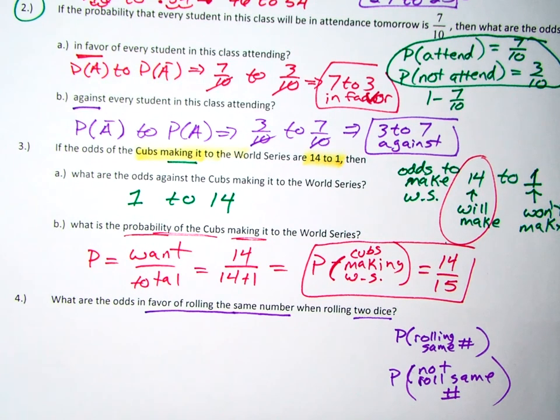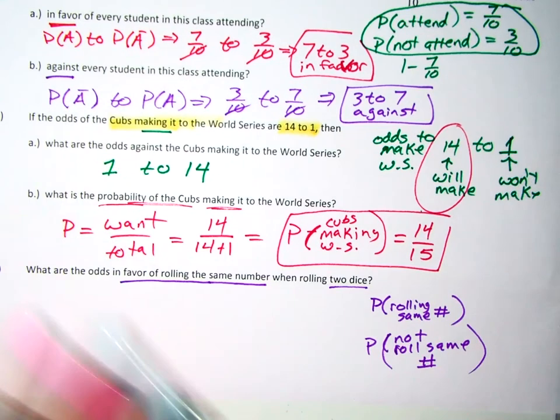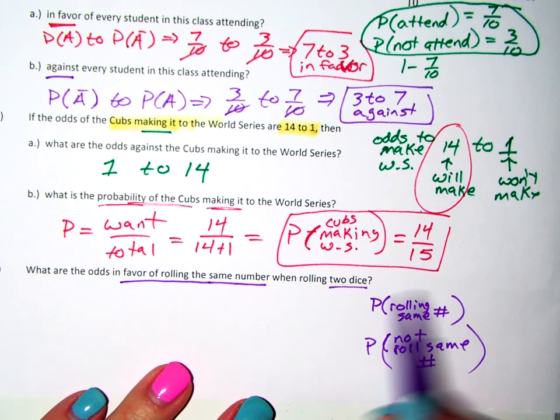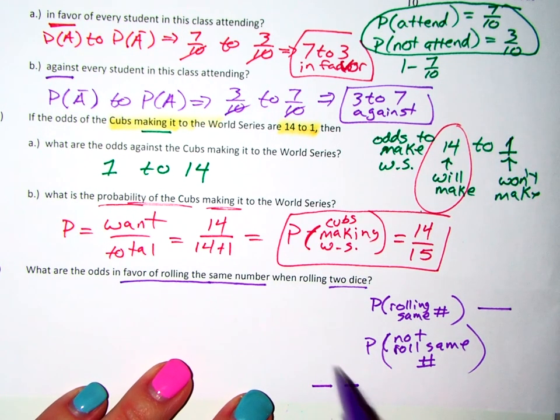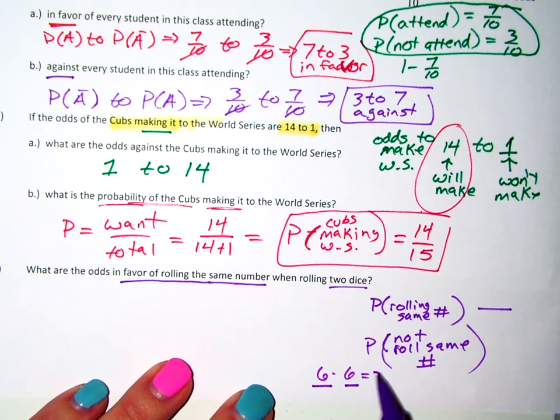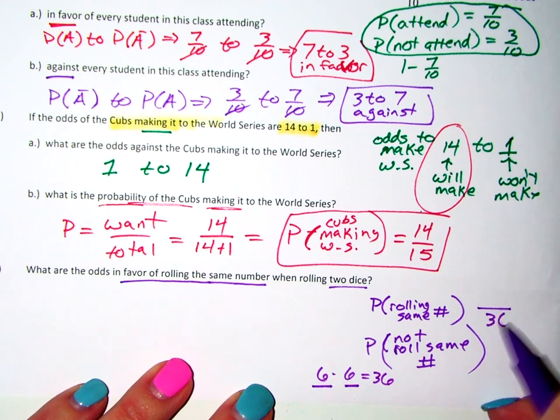Well, remember, probability is really what you want out of the total, right? So we're going to have to figure out how many opportunities to get the same number when you roll 2 dice, out of how many options. Well, first of all, let's think about how many options there are when rolling 2 dice. 6 times 6 means there's 36 options when rolling the die twice.